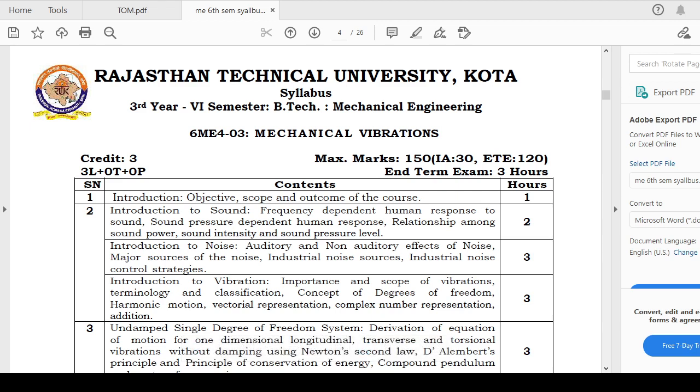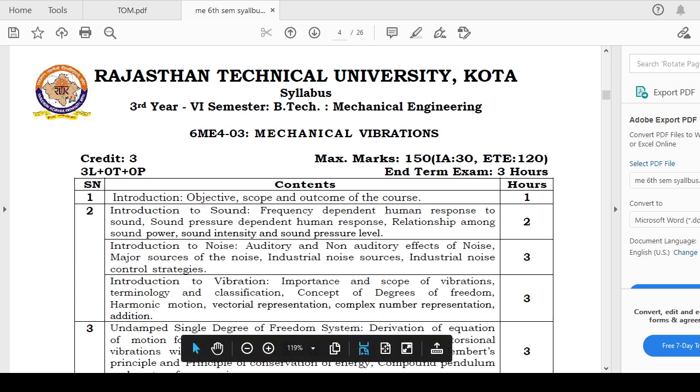Hello friends and my dear students, as we are studying mechanical vibration, which is in the third year, sixth semester BTech Mechanical Engineering curriculum of Rajasthan Technical University. We have studied the initial topics of this curriculum, in which we have studied the introduction of sound and the introduction of noise-related topics.